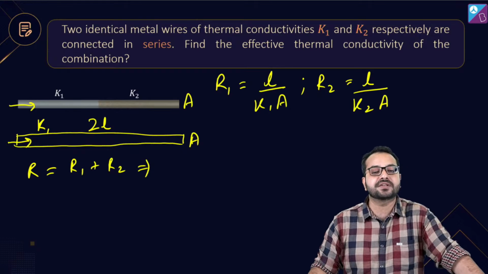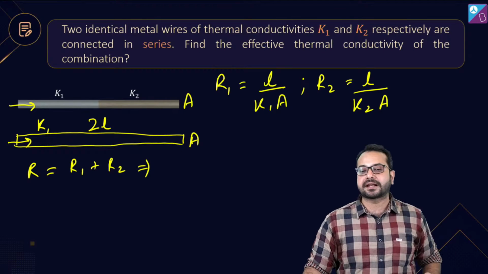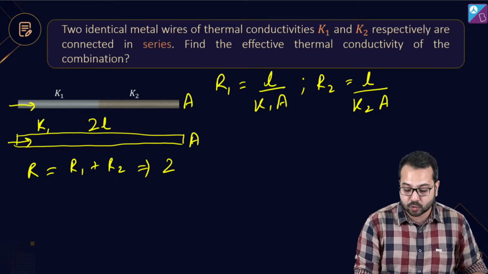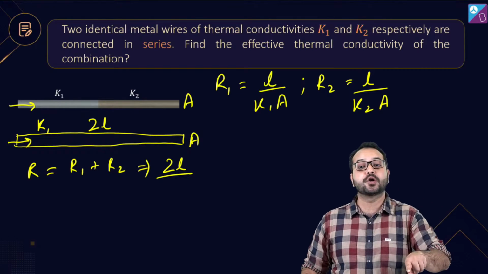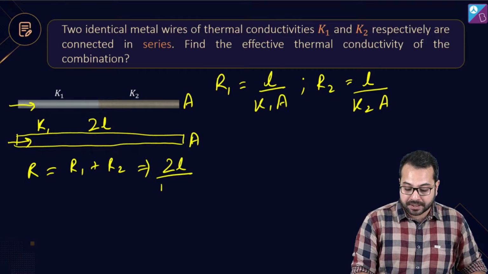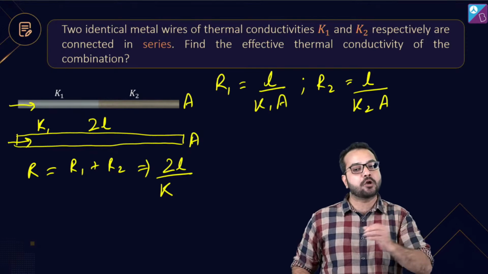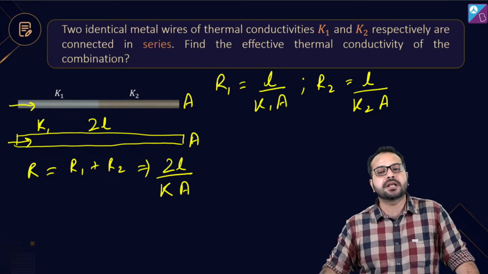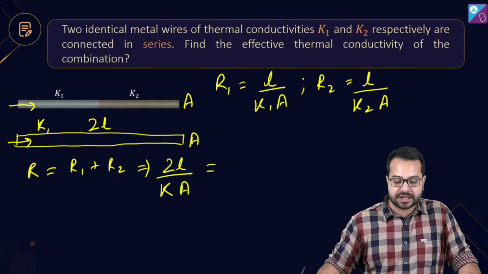And from here what can we say? Okay, for R what can I say? I can say this is going to be L. Now what is the length? The length is 2L, not L. The length now is 2L, divided by, I am assuming K as the equivalent thermal conductivity and the cross sectional area is going to remain A. So this should be equal to R1.